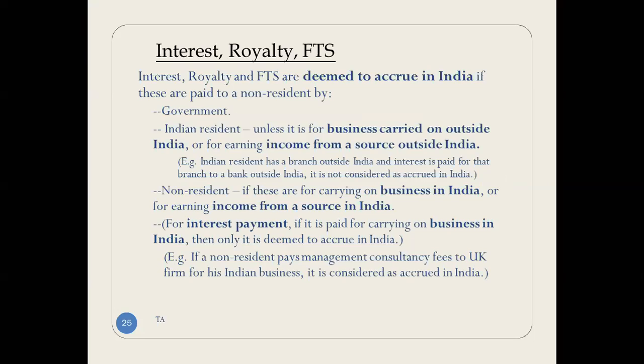Interest, royalty, or FTS. Interest, royalty, and FTS are deemed to accrue in India if these are paid to a non-resident by the government or an Indian resident, unless it is for business carried on outside India or for earning income from a source outside India. Example, an Indian resident has a branch outside India and interest is paid for that branch to a bank outside India. It is not considered accrued in India. If paid by a non-resident, they are deemed to accrue if these are for carrying on business in India or for earning income from a source in India. Example, for interest payment, if it is paid for carrying on business in India, then only it is deemed to accrue in India.